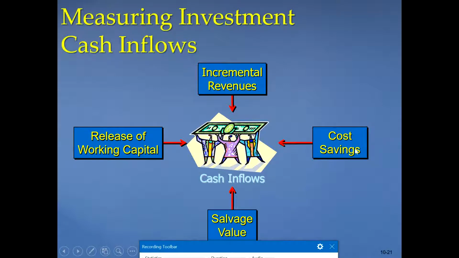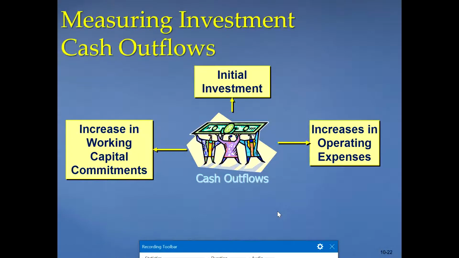Cost saving, which is annuity. This one, increase in revenue, is annuity. This is release of working capital at the end of a project life, and this one is salvage value, which is also released at the end of a project life. These are inflows. Similarly, outflows: for any project we need an initial investment, how much it's going to cost. As a result of purchasing a new machine, maybe operating expenses are increased, so operating expenses are annual. This is annuity,